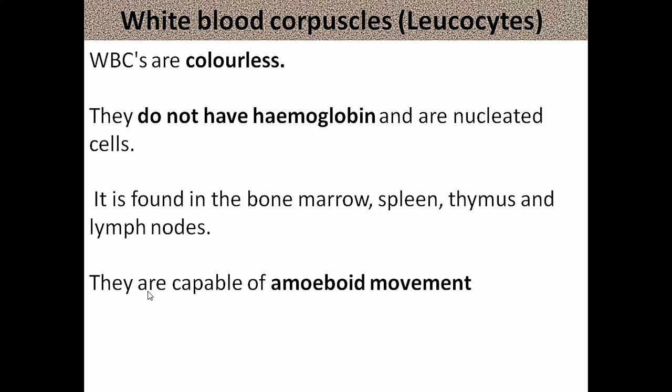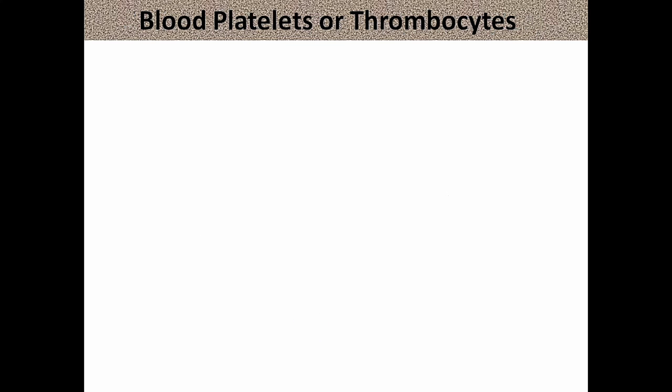The WBCs are capable of amoeboid movement. What is amoeboid movement? Amoeba changes its shape and moves from one place to another place. WBCs also move from one place to another like amoeba while fighting against disease-causing organisms. WBCs help the body to fight against disease-causing organisms.